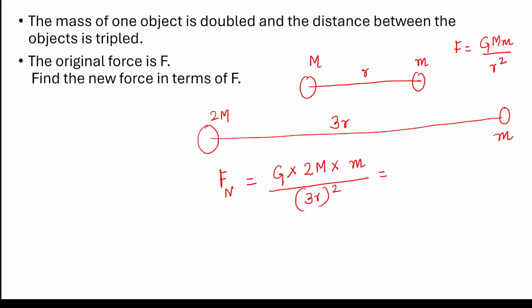If r is 1, then r is 2, then 3, 4, 5 and so on. The force is inversely proportional to r squared, so at 2 this becomes 1/4, at 3 this becomes 1/9. So the graph is something like this. It cannot be a straight line because it's inversely proportional to r squared.